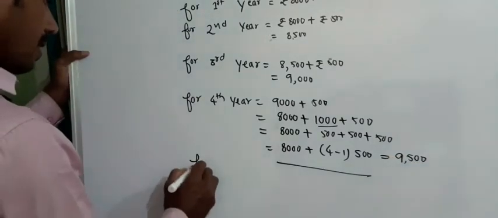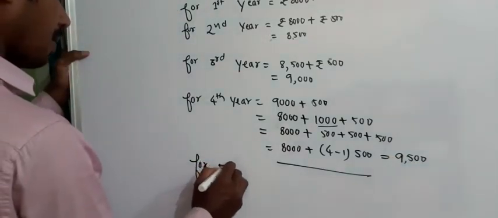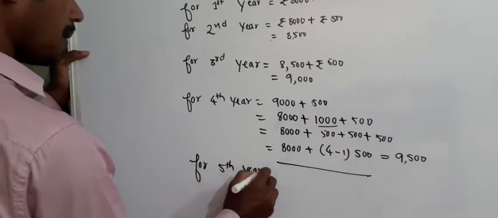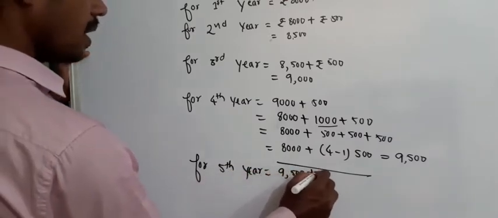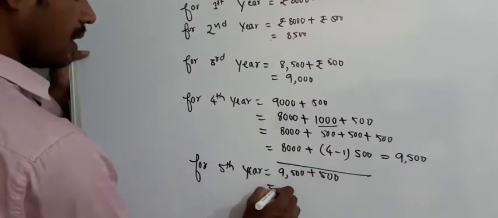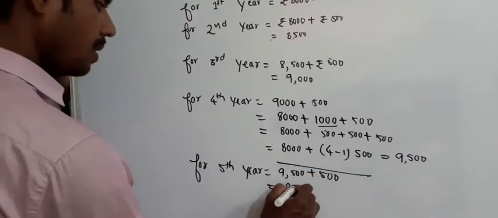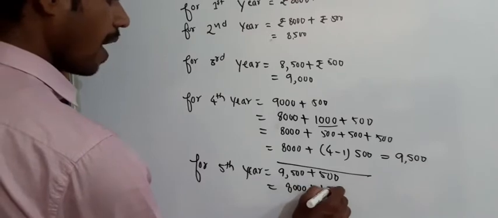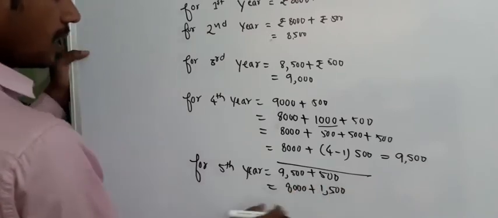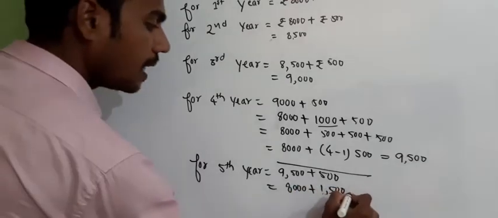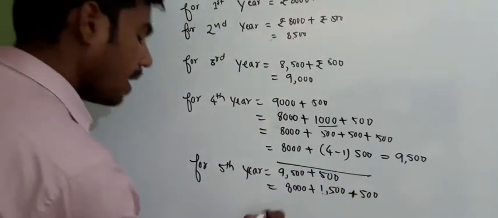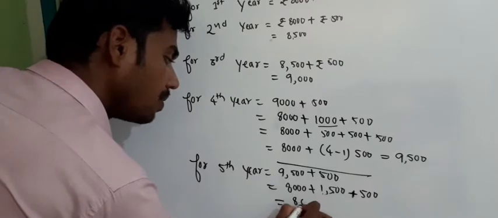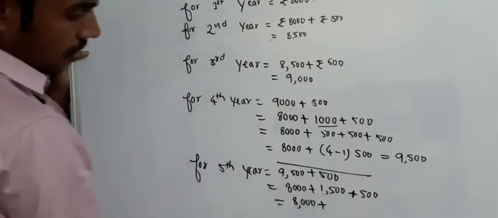And for the 5th year, the 4th year salary, that is 9,500, plus an increment of 500. So 9,500 can be written as 8,000 plus 1,500 plus an increment of rupees 500. Now I can write this as 8,000 as it is plus 1,500.